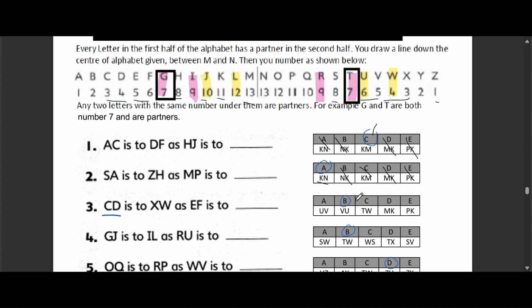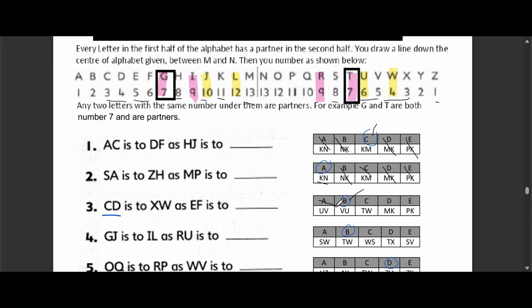Explanation. C is the third letter. Its mirror image is X, D is the fourth letter, and its mirror image is W. Using the same logic, E matches with V and F matches with U. So the answer is VU. Why are the other options incorrect?